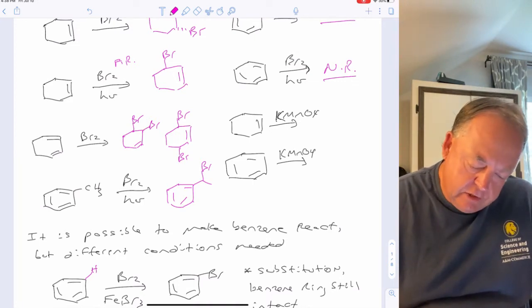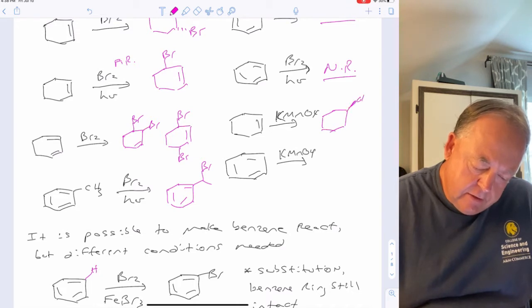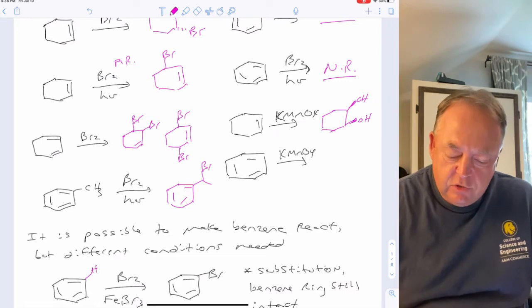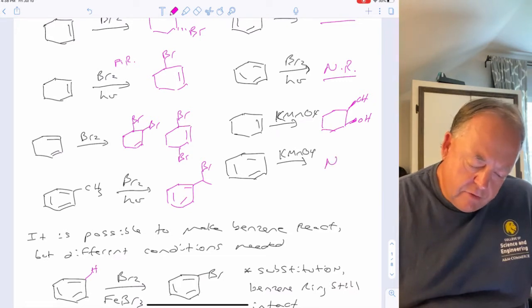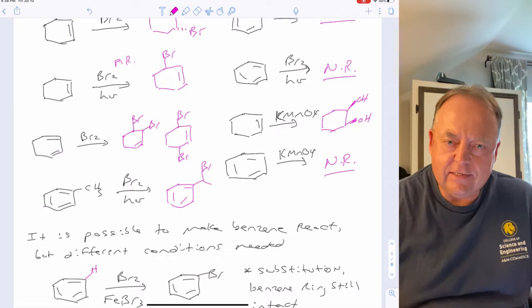So we've seen alkenes with KMnO4. If you remember what that reaction would do from chapter 8, that will add OH and OH across the double bond, cis to each other. But with benzene, KMnO4 does nothing, no reaction.